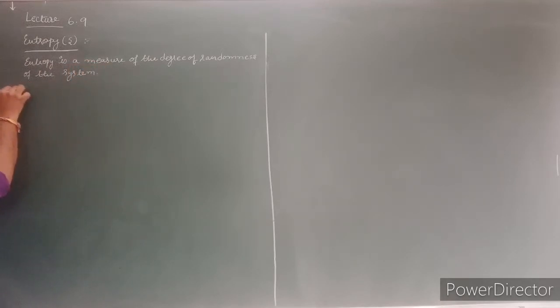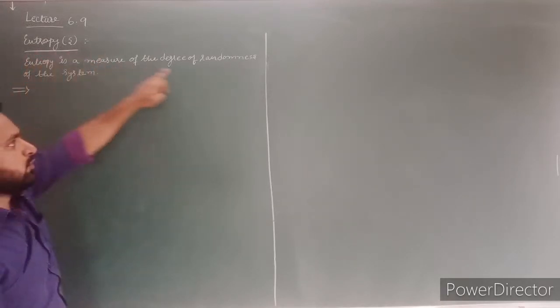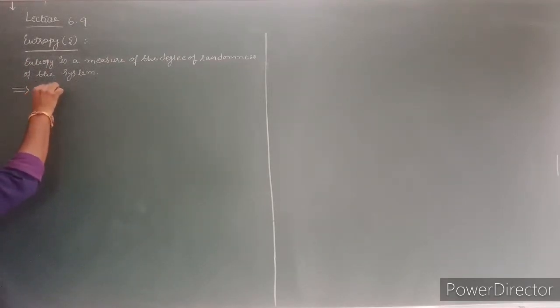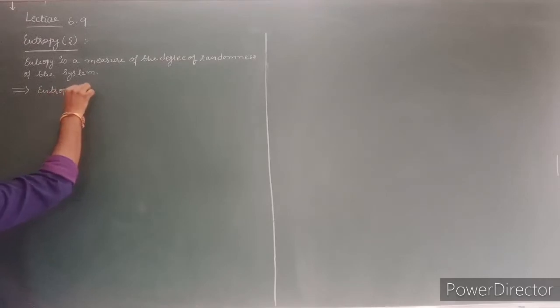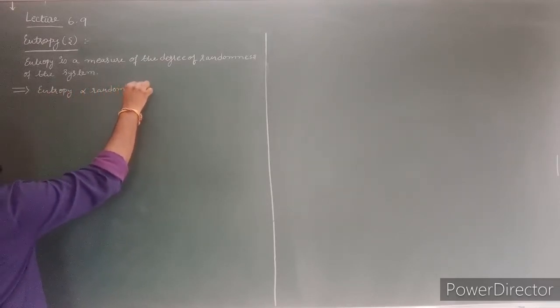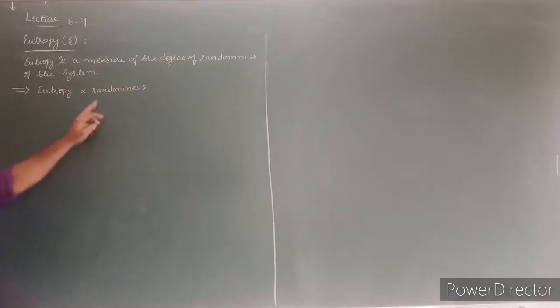The first point: entropy is directly proportional to the randomness of the system. The greater the randomness of the system, the greater the value of entropy. Both are directly proportional to each other.